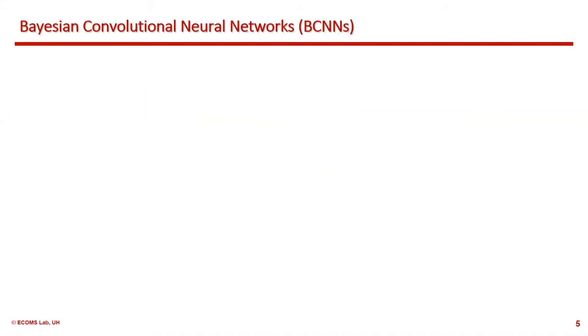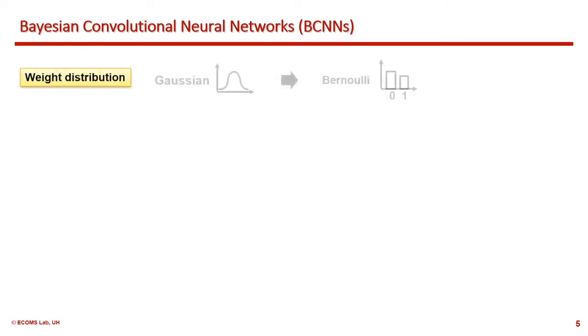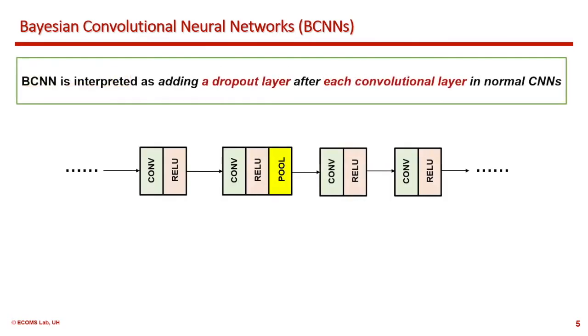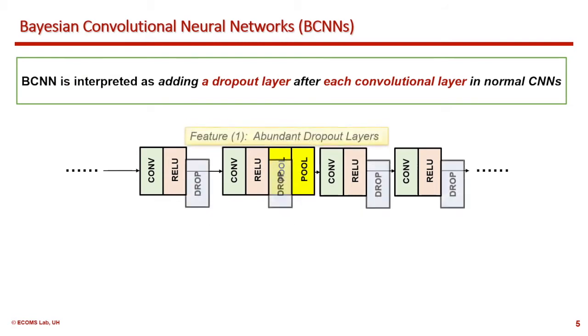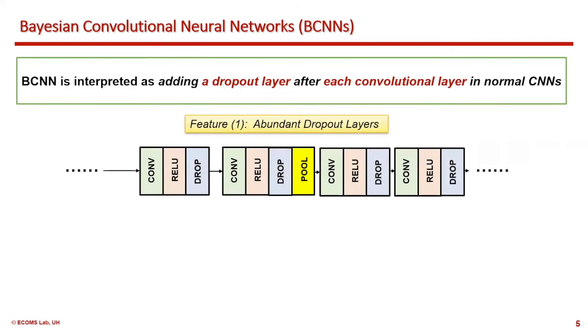As one of the most popular Bayesian learning models, Bayesian convolutional neural networks replace the Gaussian distribution in traditional Bayesian NN models with a Bernoulli distribution, so that it can be implemented by adding a dropout layer after each convolutional layer in normal CNNs. As a result, there are redundant dropout layers in BCNN.